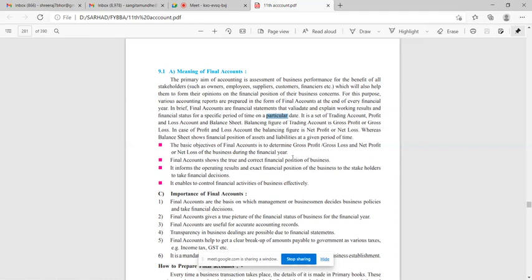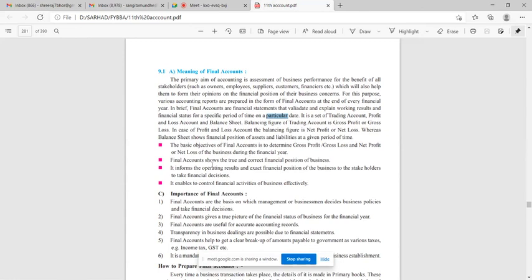And vice versa, the opposite of this: if your expenses are more than your income, then you will have gross loss. Same is the case for net profit, net loss. The only difference between gross profit and net profit is that gross profit is from trading activity and net profit is the overall profit you earn from your business.